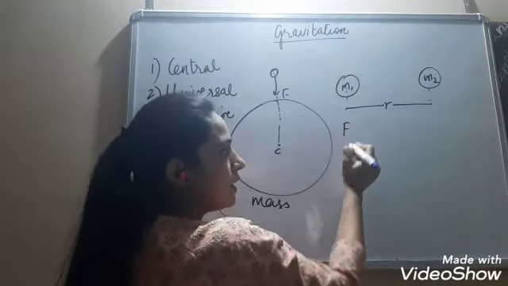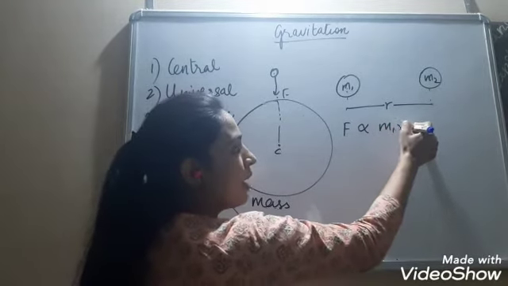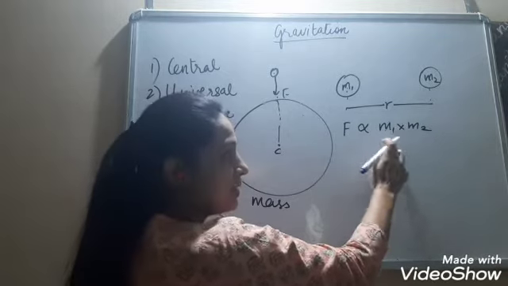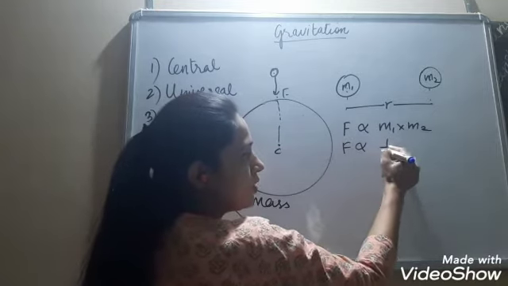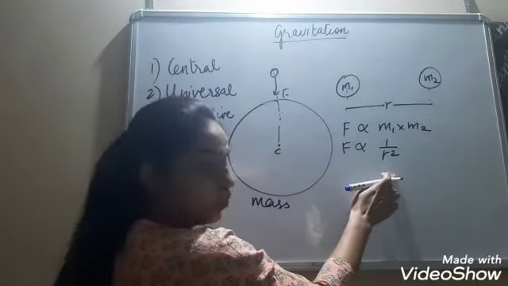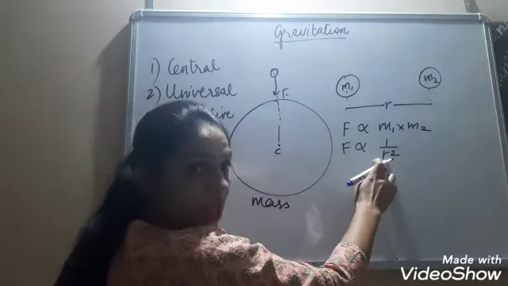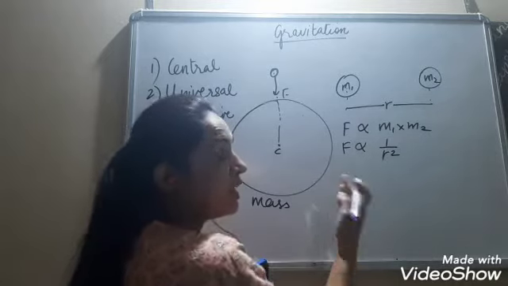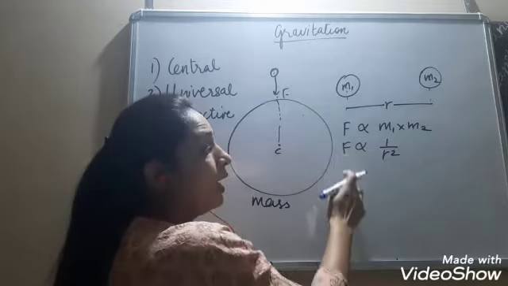That force is directly proportional to the product of their masses, the multiplication of both the masses m1 and m2. That force is inversely proportional to the square of the distance between them. The distance between them is r, so the square of the distance is r square.